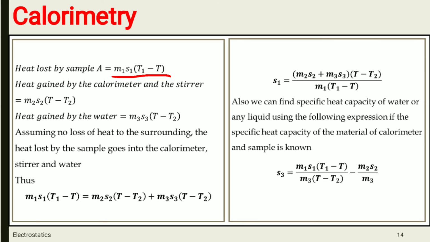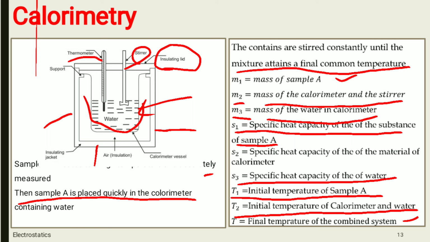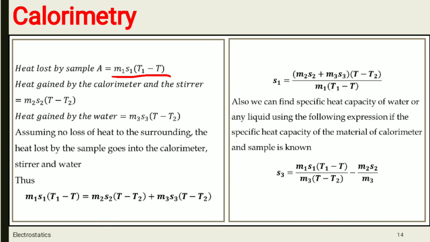So the calorimeter, that is the copper vessel, is insulated. This system is insulated by insulating material outside, so we consider that there is no loss of heat to the surroundings. The heat lost by the sample goes into the calorimeter, stirrer and water.